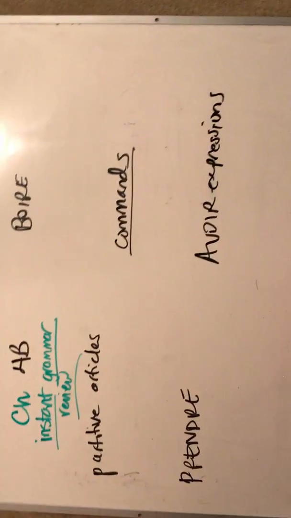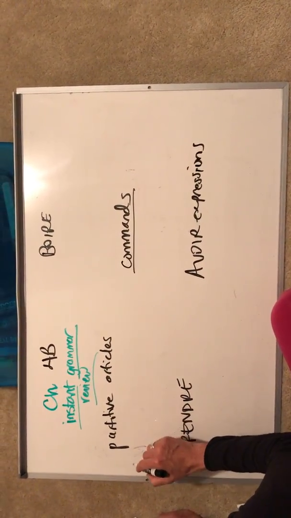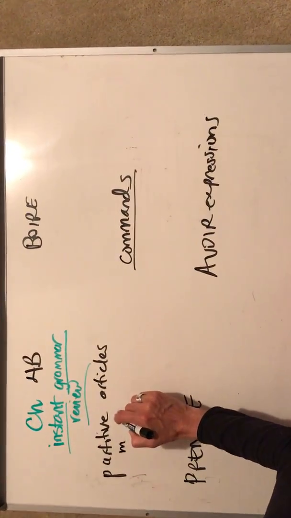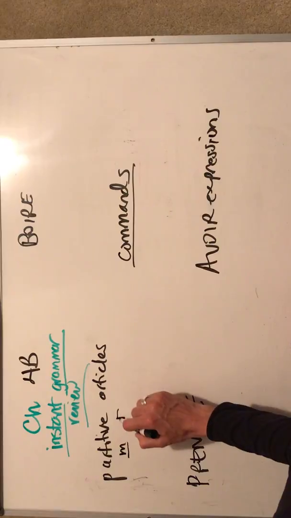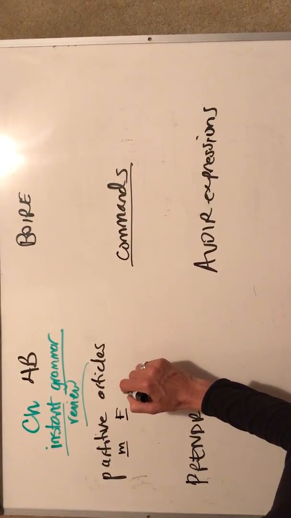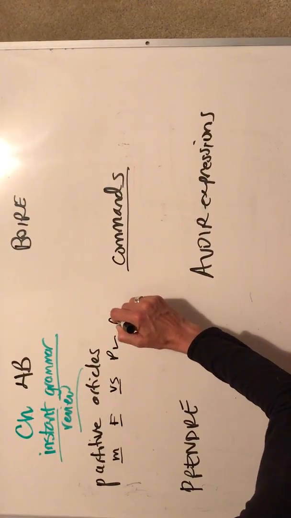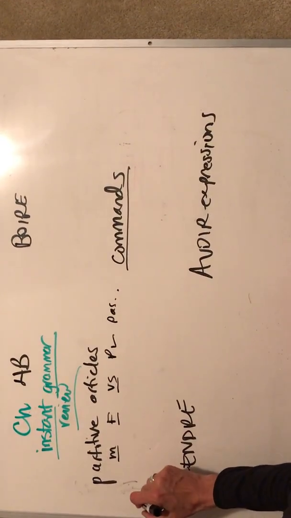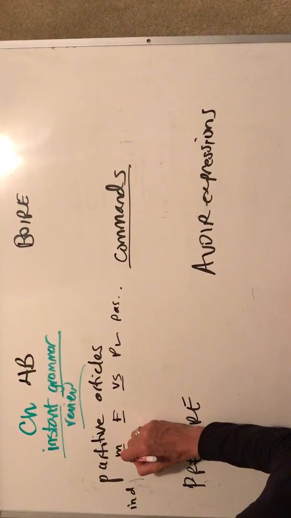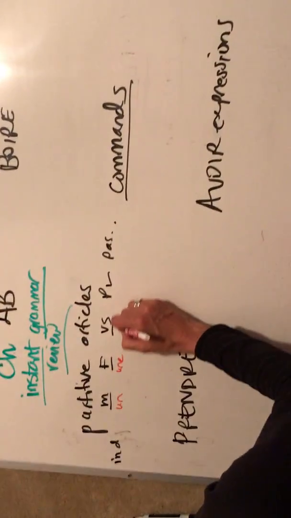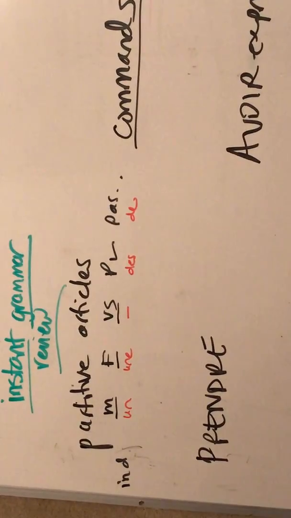Okay, let's tackle the first one. Partitive articles. So we have talked about indefinite articles, and when we talk about indefinite articles, we typically think about: are we talking about a masculine object, a feminine object, a vowel start, a plural, and does it come after a pas? So we first learned indefinites, and indefinite articles look like this: un, une, no vowels start special, des, and they would change to de.